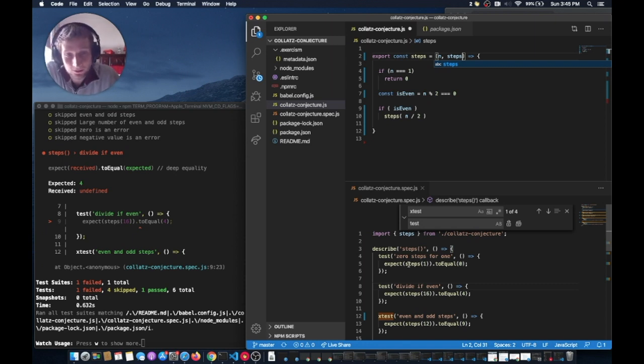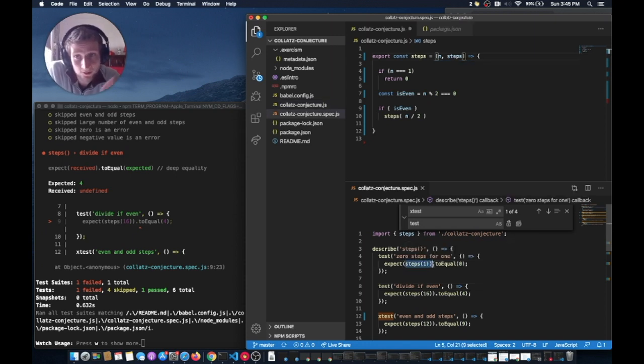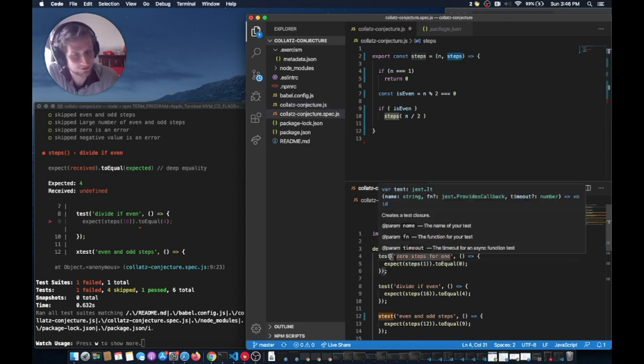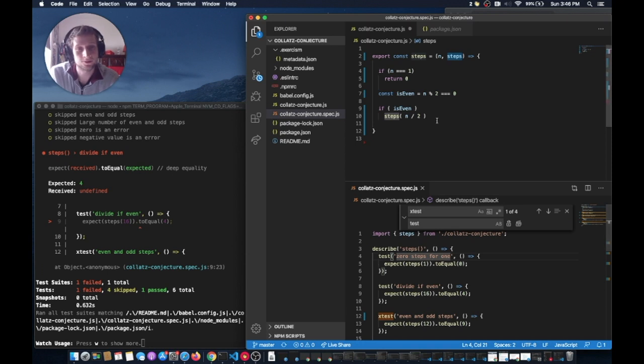So steps will still work calling it with only one argument, and I will call this function, and this will be n, and steps will just be undefined or null. Yeah, so it's kind of dangerous to do this and a little bit hackish, but that's just how you gotta go in JavaScript.